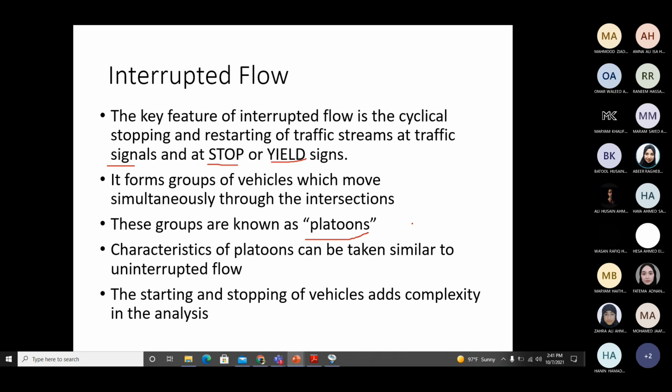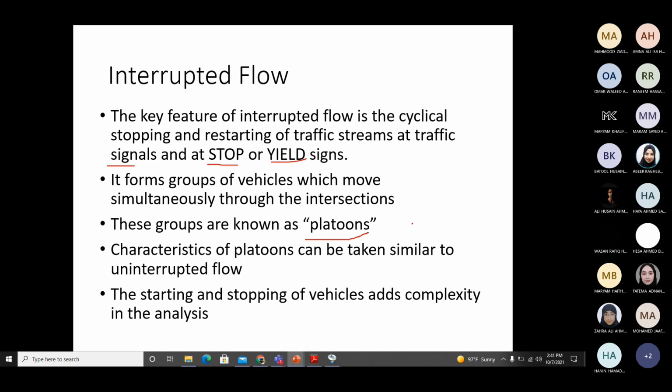So the speed, flow and density equations can be applied to a platoon before they reach the next immediate interruption. When they reach near the next interruption, the group will be dispersed and disturbed, and the equations which we have seen earlier cannot be applied.